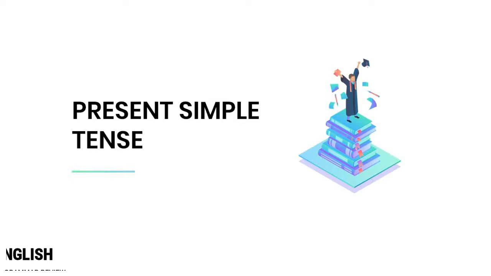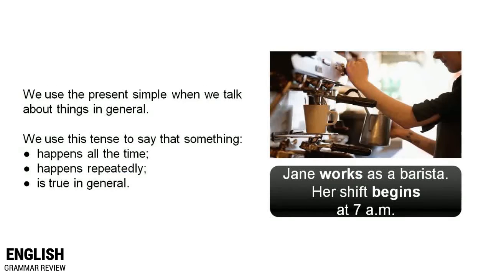Today, we are going to talk about the present simple tense. Let's get started. Now, we use the present simple when we talk about things in general. Note that we use this tense to say that something happens all the time, happens repeatedly, and is true in general. Have a look at the example over here.